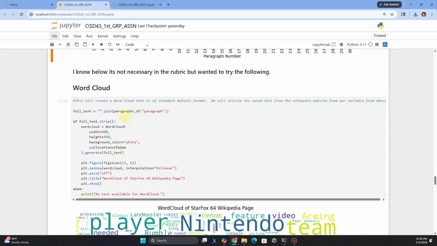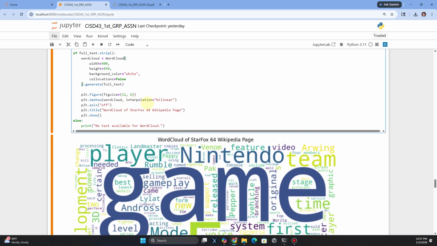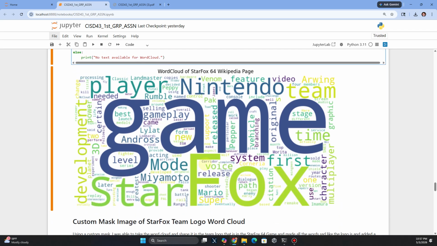So this part wasn't necessary, but I chose to do a word cloud. It's grabbing all the text, and I think the most mentions of all the words in the Wikipedia page. I think it's basically joining all the paragraphs together, stripping everything down, and putting it into a figure with a background of white. And then we generate a word cloud. And then we get this. So this is pretty cool, and it's interesting what words were mostly mentioned. It's right there: game. So that's interesting.